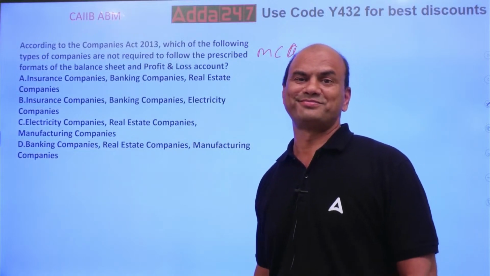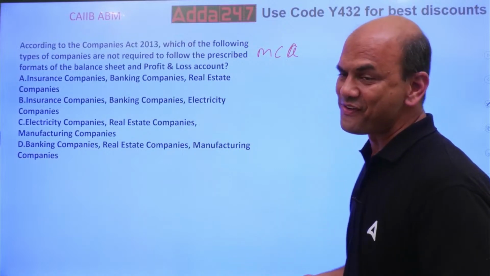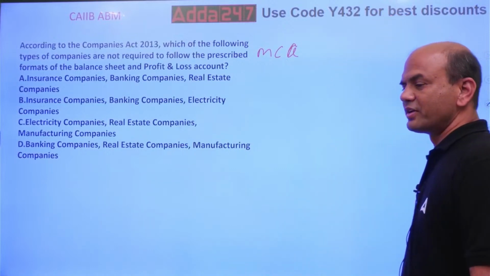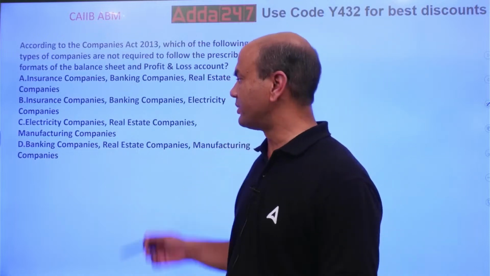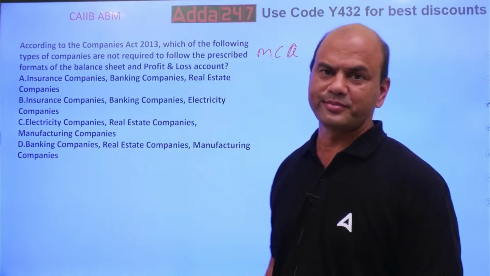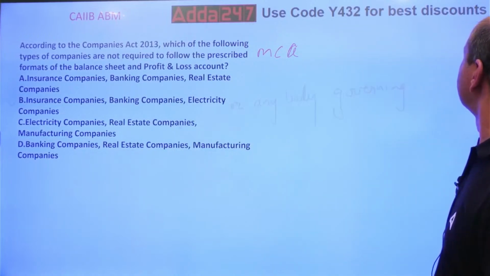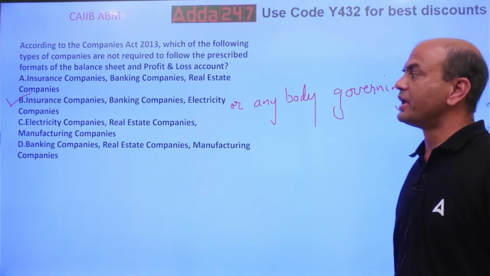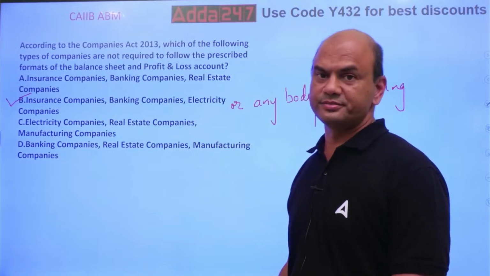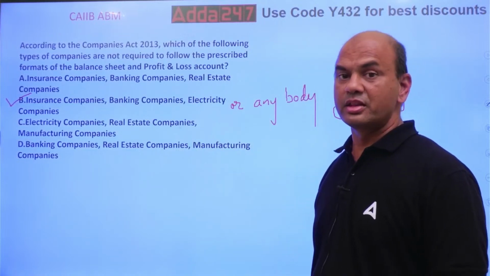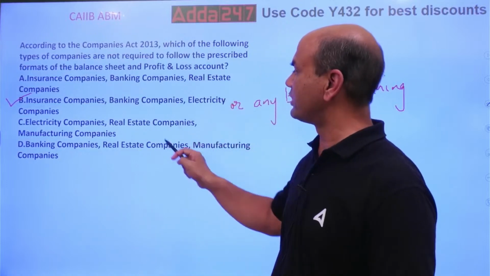Think on it. Everyone think on it. Let me check, I have the answer. It is insurance, banking companies and electricity companies. Now why these? Why only these? Why not real estate? Why not manufacturing?